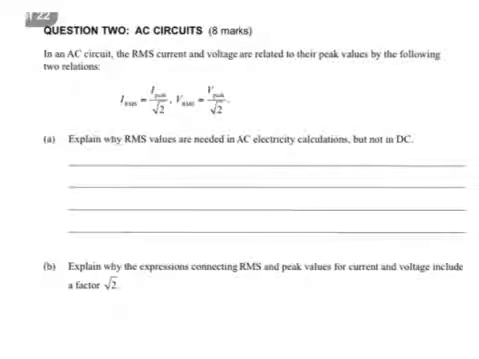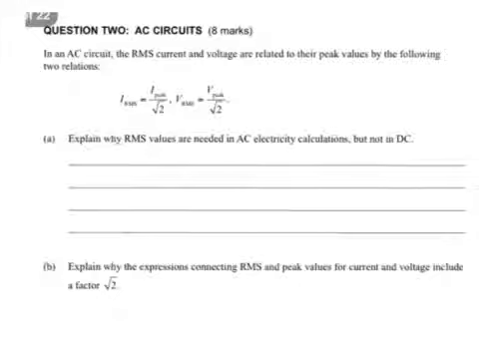So this is question 2, and we're dealing with AC circuits now. In an AC circuit, the RMS current and voltage are related to their peak values by the following two relations. IRMS is I peak divided by square root of 2, VRMS is V peak divided by square root of 2. I'm sure you have seen those before.